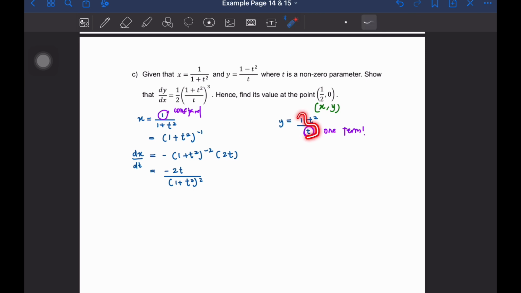So kita bahagikan ini, kita dapat 1 over t. And then kita tolakkan dengan t square over t. Okay, splitkan sahaja. Kita nak elakkan quotient rule sekarang ni. So splitkan, kita akan dapat 1 over t. And then minus dengan t square over t, terus dapat t. Settle.